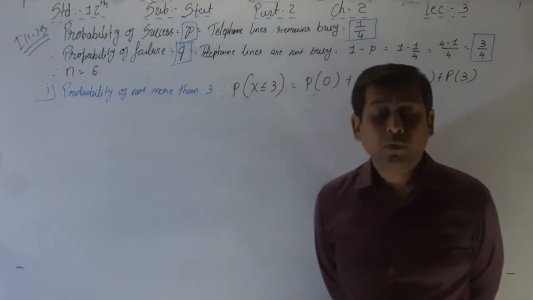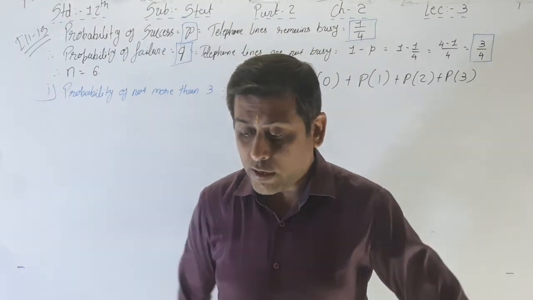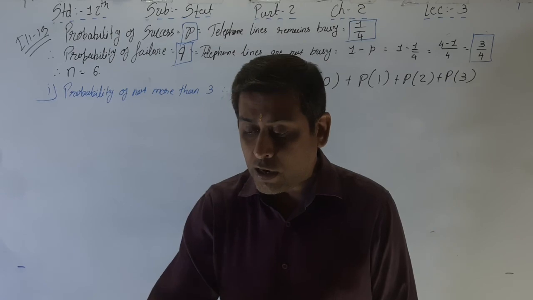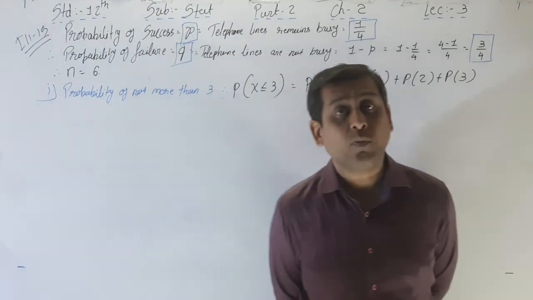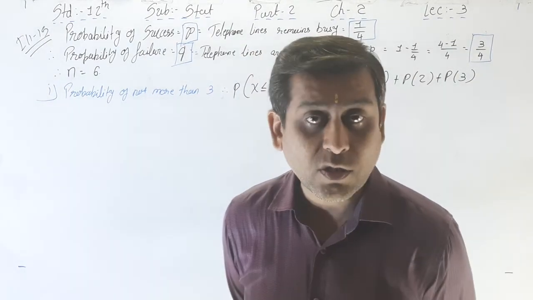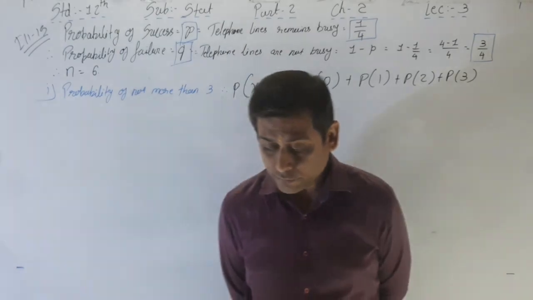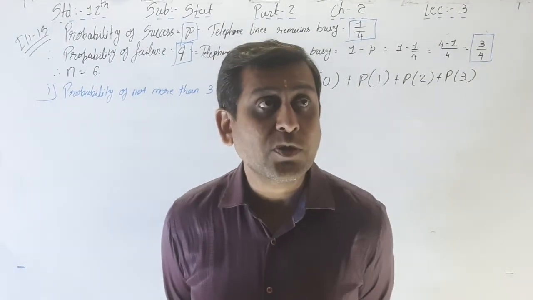Now see the second question. What is the second question? At least 3 of them will be busy. At least 3 means what? I told you in our last session, what is at least 3?